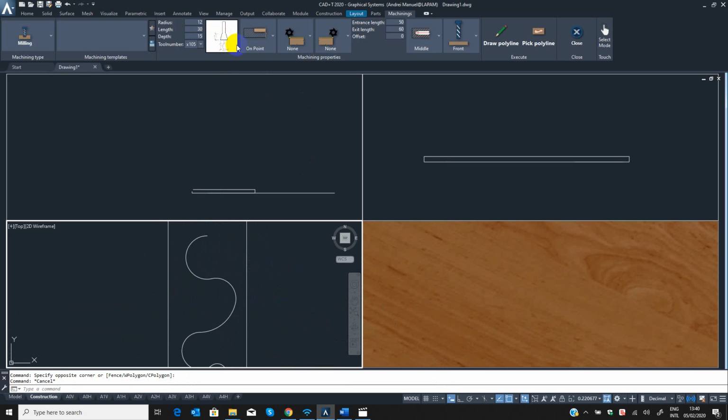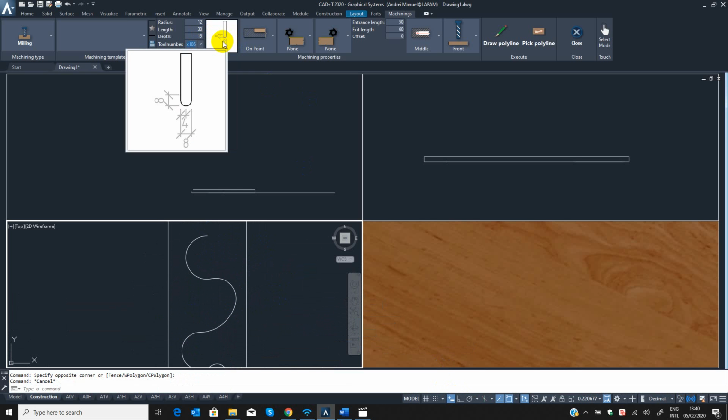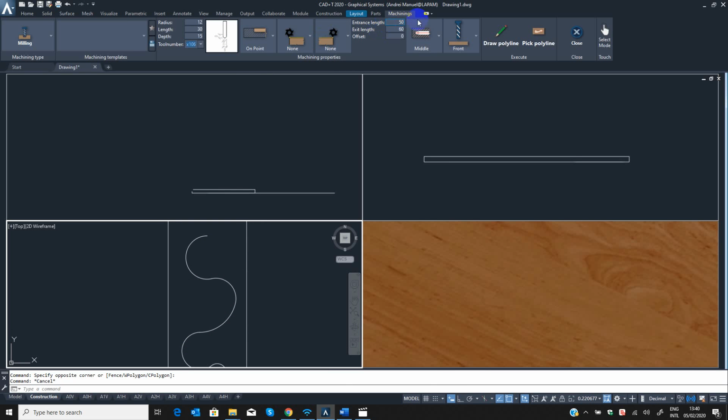And then let's change the tool to this kind of tool, and don't worry about this, because we have no approach path and no exit path, we don't have a path on the entrance and the exit.